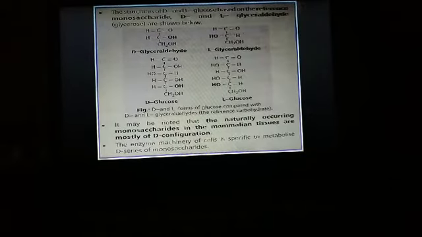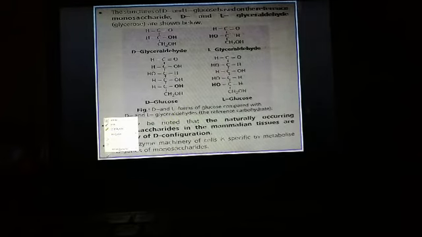If we want to know which is D and L isomer, we have to keep in mind that in the D series the hydroxyl group, that is OH group, is present on the right side, whereas in the L series it is present on the left-hand side. It will be clear if we look here at the structure: in D-glyceraldehyde the hydroxyl group is present on the right-hand side, here you can see, and in L-glyceraldehyde it is present on the left-hand side.